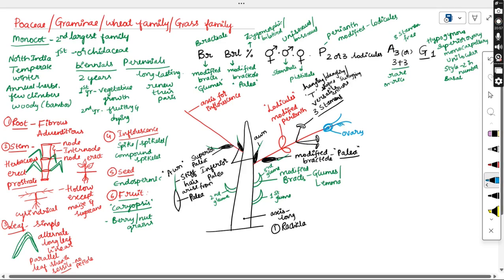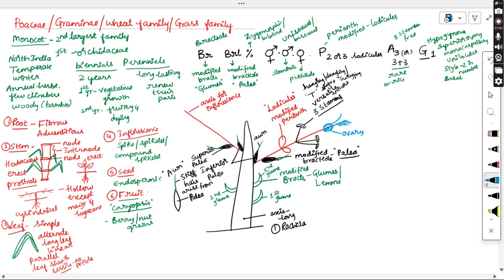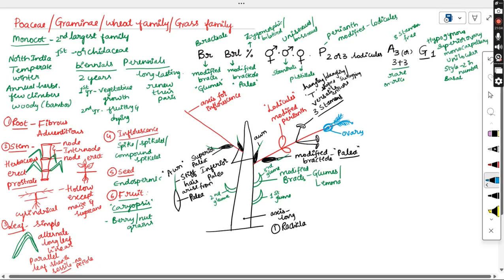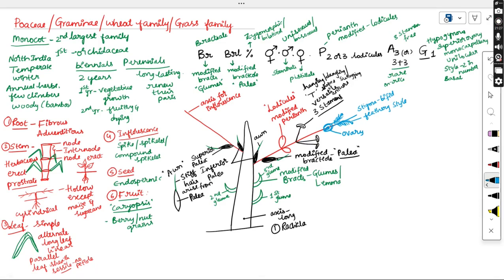You can draw small feather-like structures over this, and you can find two stigmas and two styles here. So the gynoecium is special. It will contain the stigma which is split into two, that is the bifid stigma. Whatever the style is there is a feathery style in some cases. And it will contain only a single ovule showing the basal type of placentation.